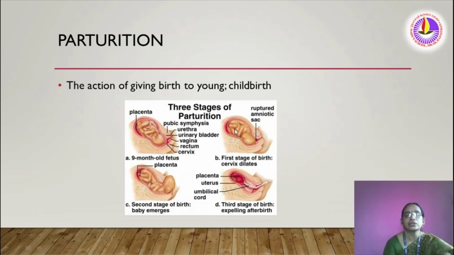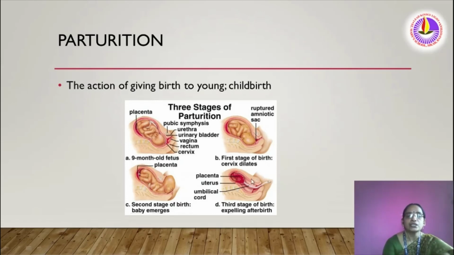Now come to the second stage. Second figure, this is the first stage of birth. Now its head reached here. Now the amniotic sac ruptures, amniotic fluid comes out. Then the baby's head reaches here. Now come to the third figure. This is the second stage of birth. Now this baby emerges. Head comes down.